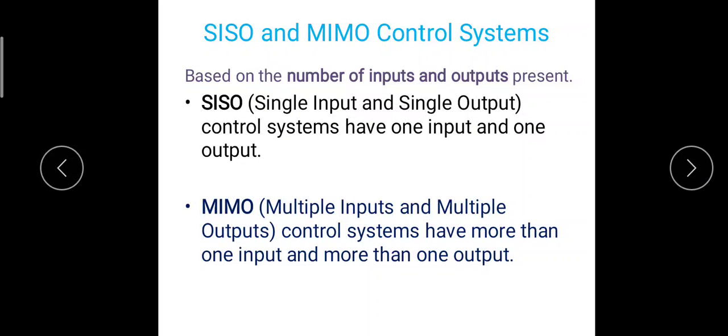Now SISO and MIMO. SISO stands for single input and single output type of control system, means this will have only one input and one output. Then MIMO is multiple inputs and multiple outputs. So this kind of control system has more than one input and more than one output.